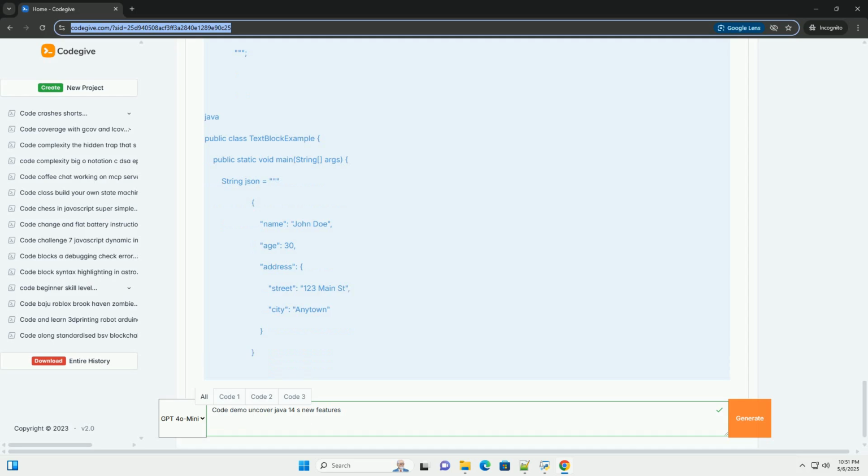Important notes: JPackage was an incubator module in Java 14, meaning it was not yet a fully supported feature. This means it might have had limitations and could have changed in future versions. It has since evolved and improved in later versions of Java. Since Java 16, JPackage is no longer an incubator module and is now a standard tool.